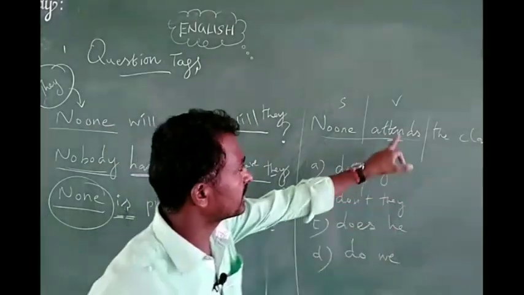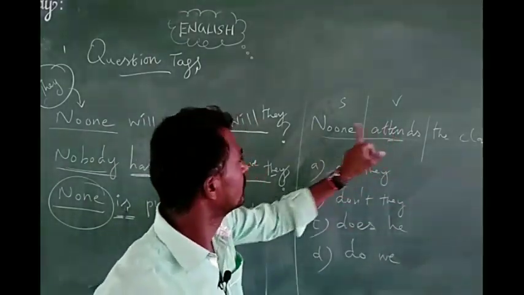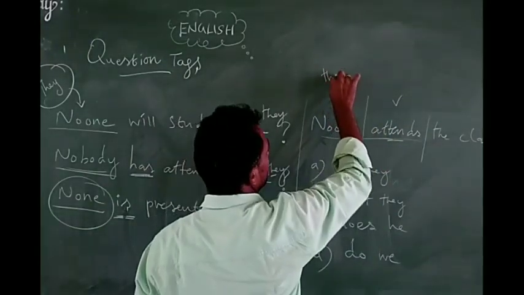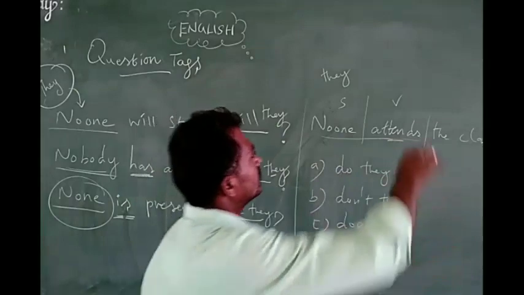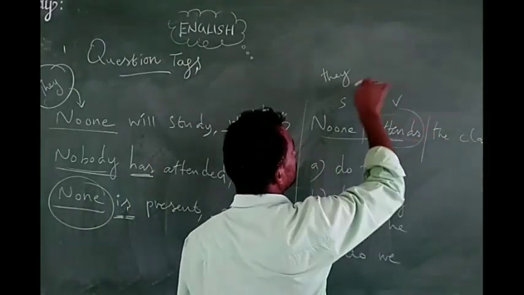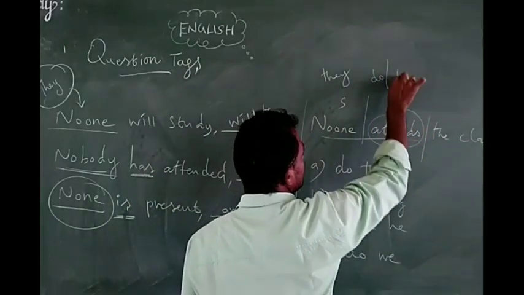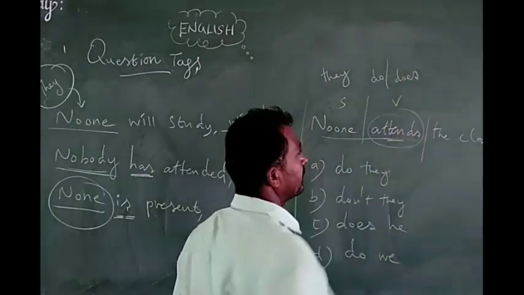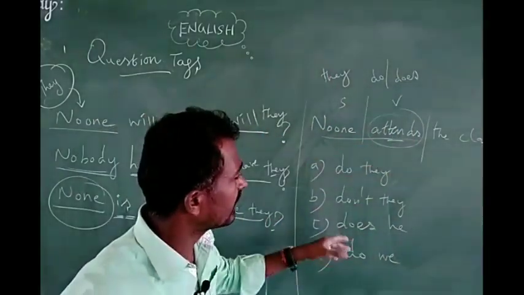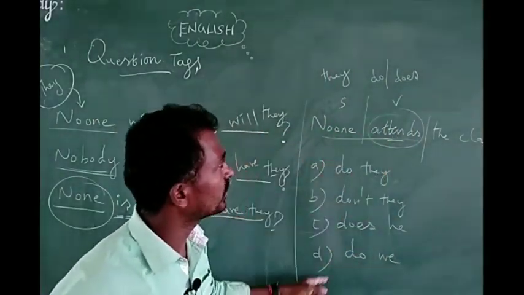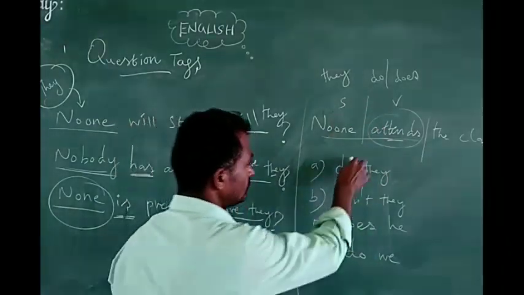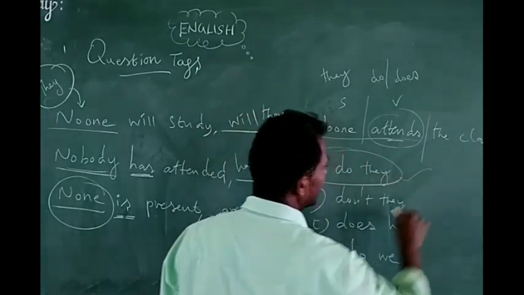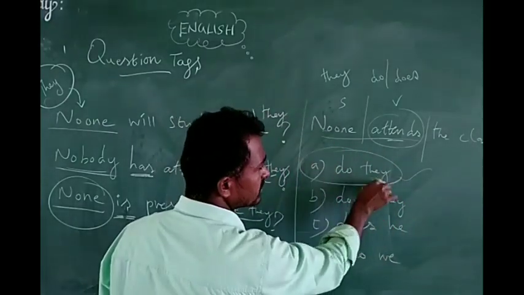Then the same thing, present tense is given here. So no one becomes what part? They. No one becomes they. Then the main verb takes, singular form takes does, plural form takes do. Already we discussed. So here, negative sense, positive tag. Then what is the answer? Do they? Am I right or not? Do they? No one becomes they.